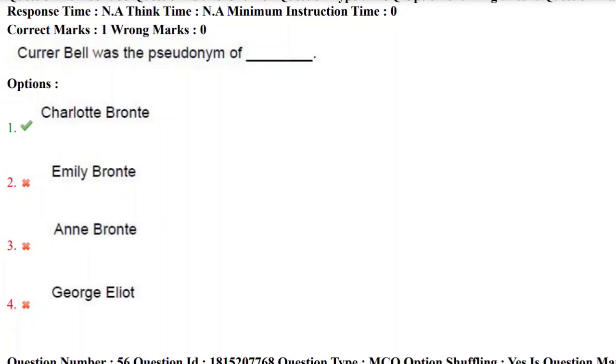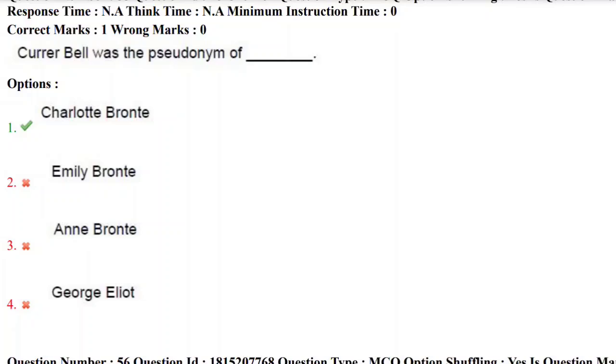Charlotte Bronte, Currer Bell: it starts with C, Charlotte C and Currer C. For Emily Bronte also, her pseudonym is Ellis Bell. Emily starts with E and Ellis also starts with E. Anne Bronte and her pseudonym Acton Bell: it starts with A, Anne A, Acton A. And the correct answer here is Currer Bell, obviously Charlotte Bronte.